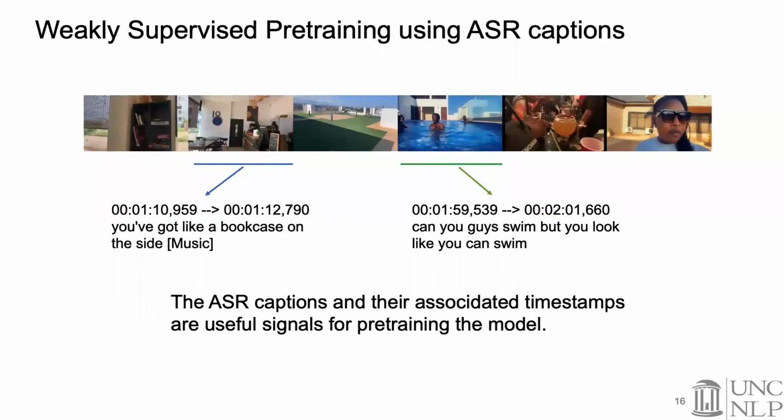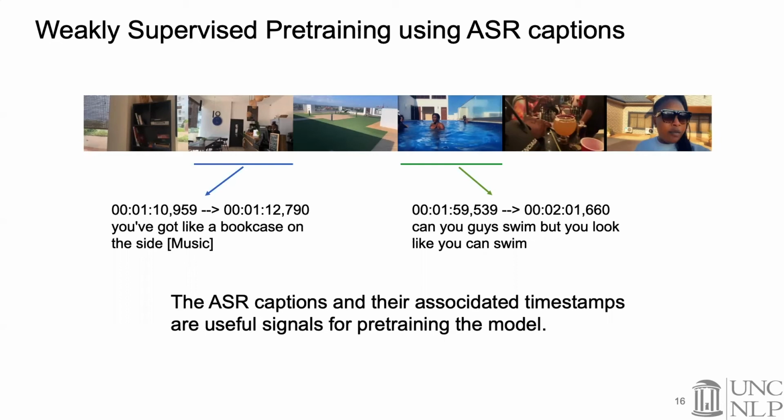As Moment-DETR uses a transformer architecture, which often needs a large amount of data for training, while the annotated data is quite expensive, in this work we also consider using automatic speech recognition (ASR) captions for weakly supervised pre-training. Specifically, we use the ASR caption sentences and their associated timestamps as query-moment pairs for training.